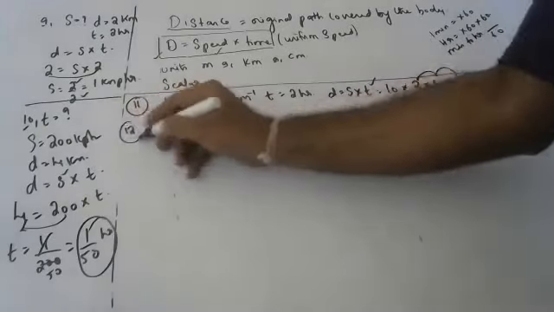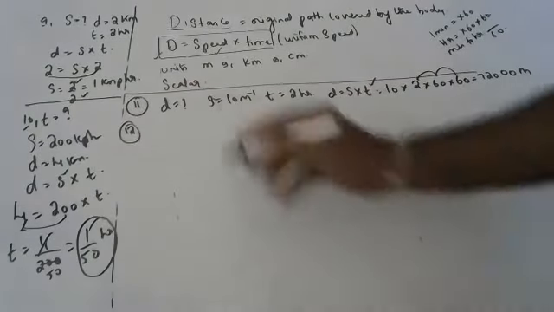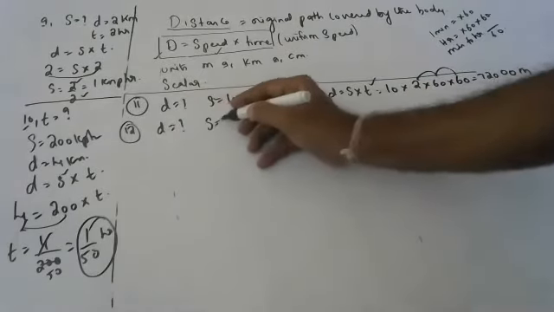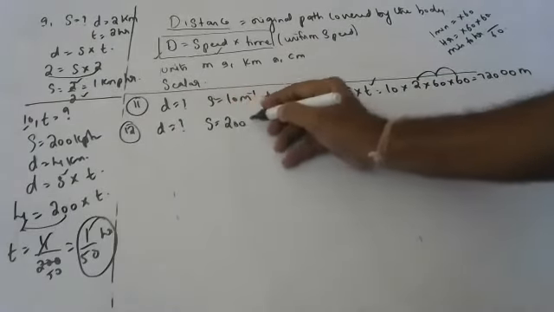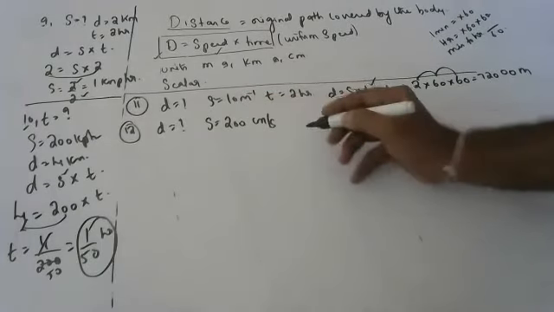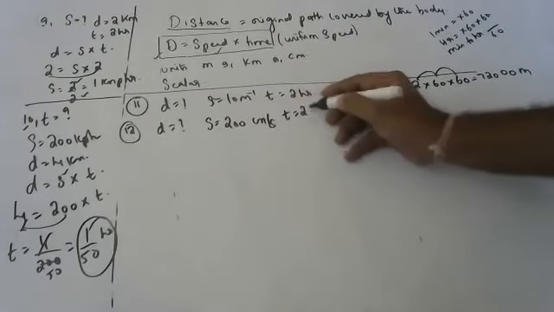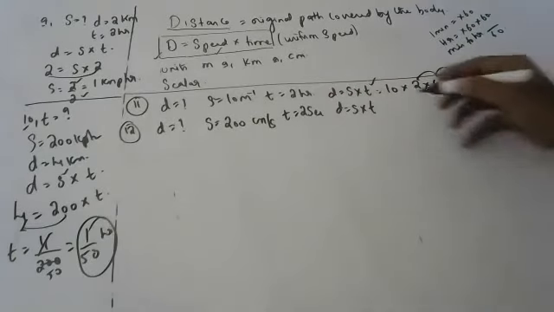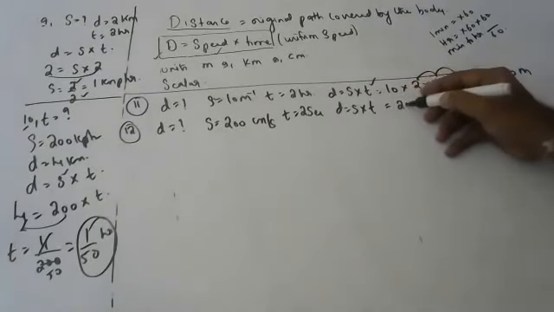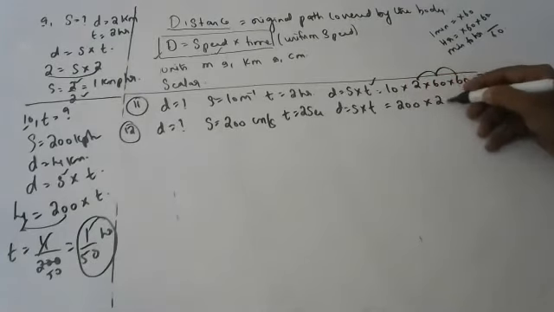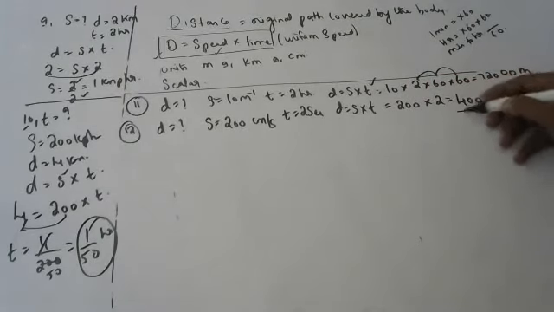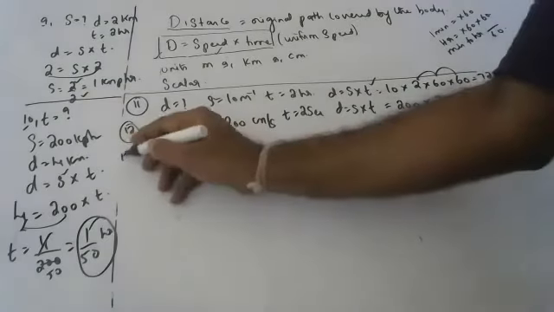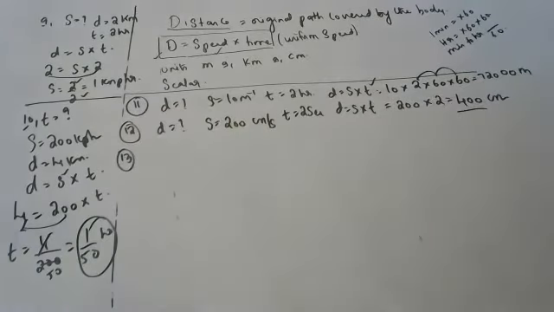Yes. Next, Nikita. Find the distance if a body moves at a speed of 200 centimeters per second for 2 seconds. Distance is equal to speed into time. Speed is 200 centimeters per second, time is 2 seconds. So 400 centimeters. Very good.